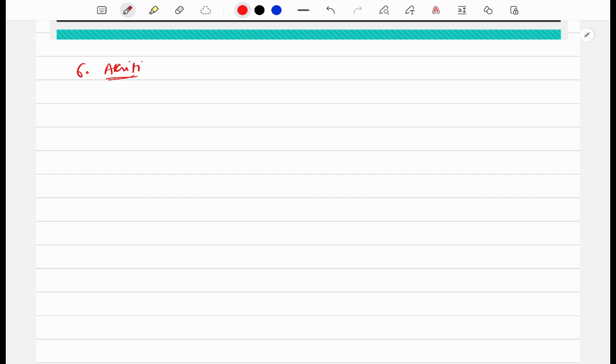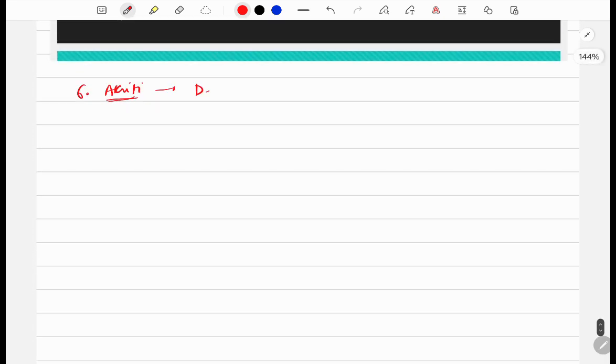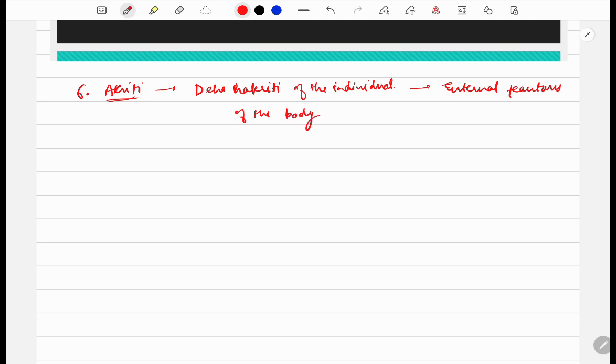So this topic is actually a topic of great discussion. There is no actual valid point to explain in this. People consider Akriti by the Deha Prakriti of the individual, which is also meant as external features of the body, right?